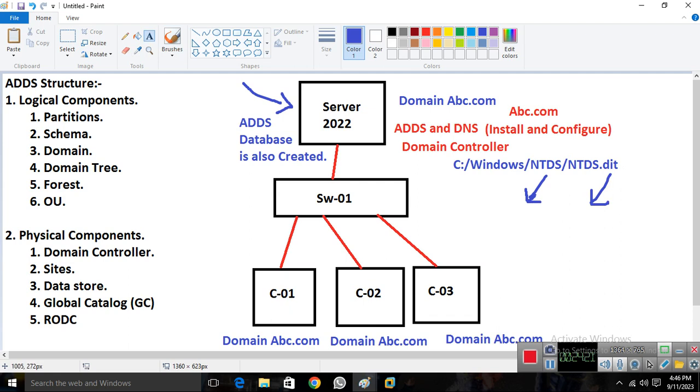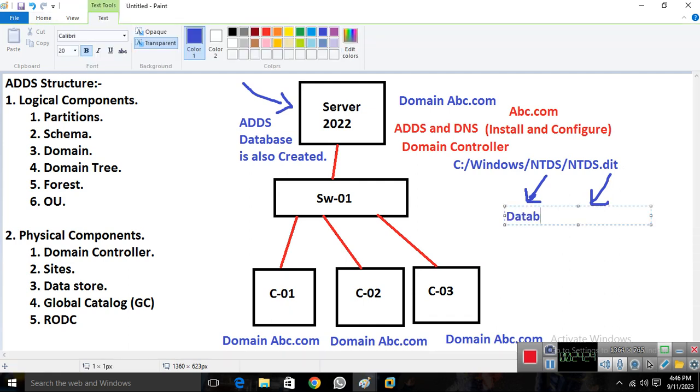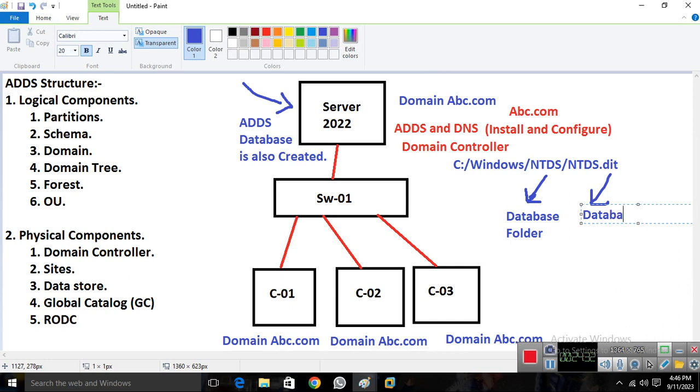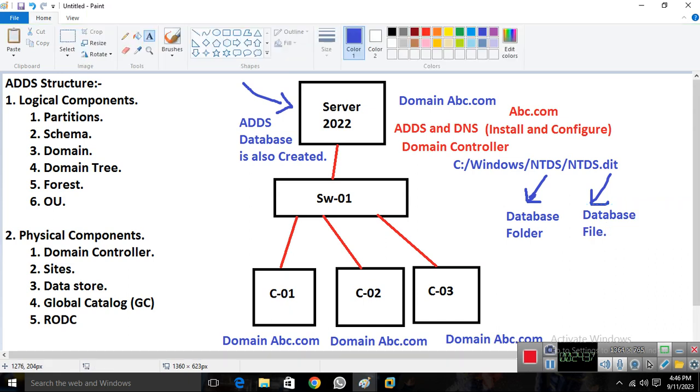So this is what we have, a database folder, and this is the database file. By default it saves in the C drive, meaning your operating system drive, where you install the operating system. Like imagine if I install my server operating system in the D drive, it automatically saves in the D drive, which is the root drive. If you want to change the location, you can change it as well. This is the ntds and ntds.dit concept.